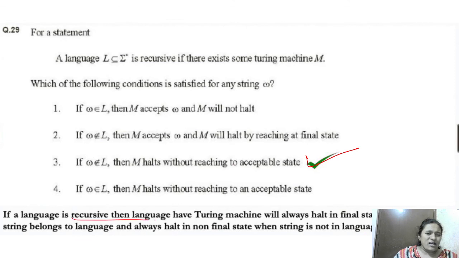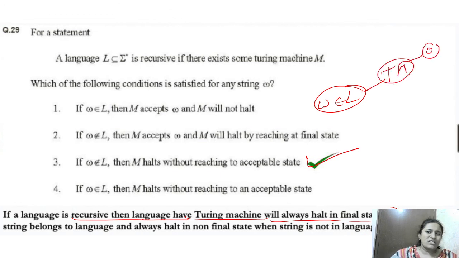If a language is recursive, then the language has a Turing machine that will always halt. If the string belongs to that language, then this Turing machine will halt going to the final state. But if that string does not belong to L, the machine will halt, but it will not go to the final state.